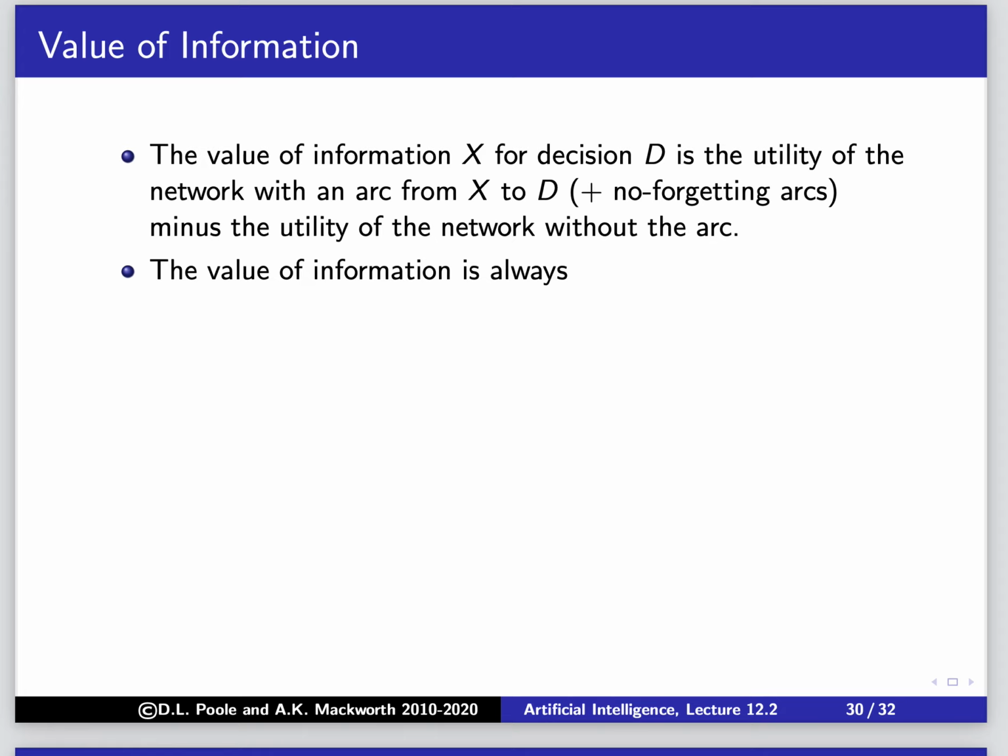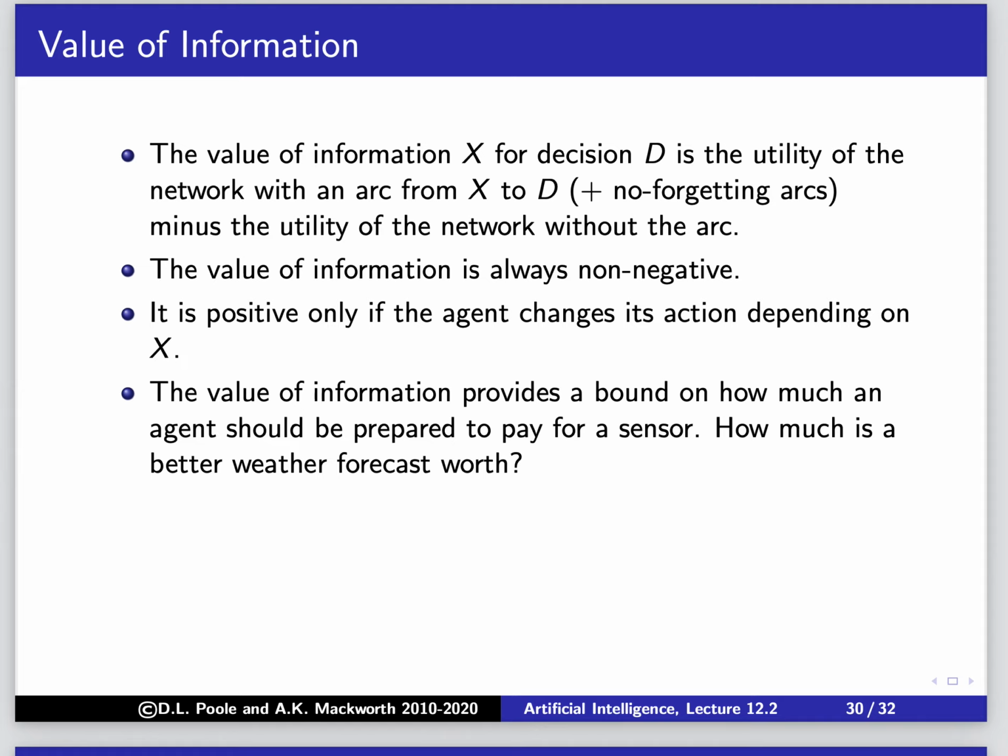If you think about what the value of information is, with this arc in, all the previous options are still available to us, but now we have more options, and so we can always do better. Well, you never do worse. So it's always non-negative. And the only reason it's positive, rather than just non-negative, is if the agent changes its action depending on X. And so the value of information provides a bound on how much an agent should be prepared to pay for a sensor. So let's think about how much a better weather forecast would be worth.